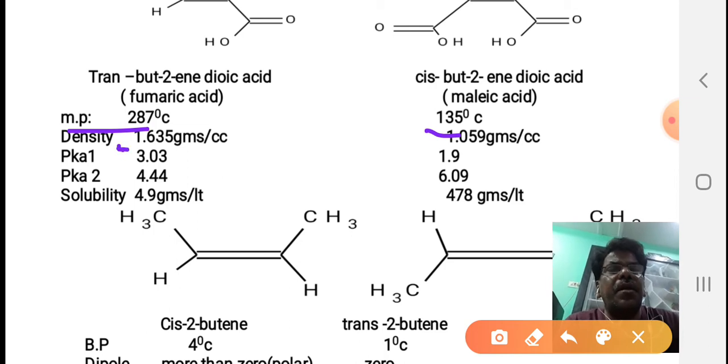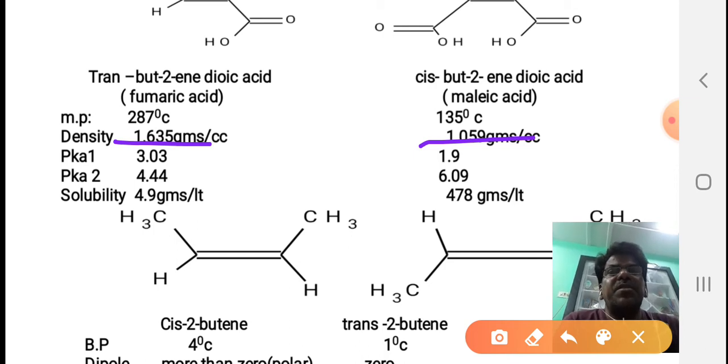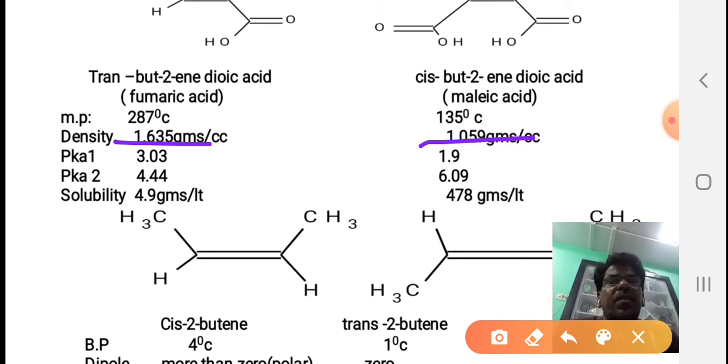Density is 1.635 and 1.059. The density is almost equal to water. That means you can say easily the trans compound will go down in water, but the one with almost equal density to water is going to mix with the water.